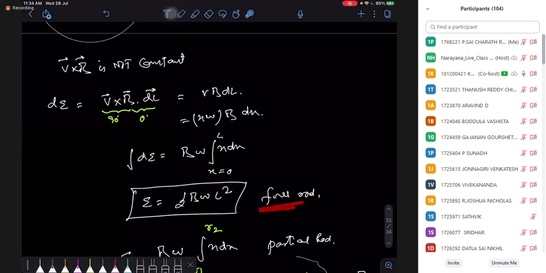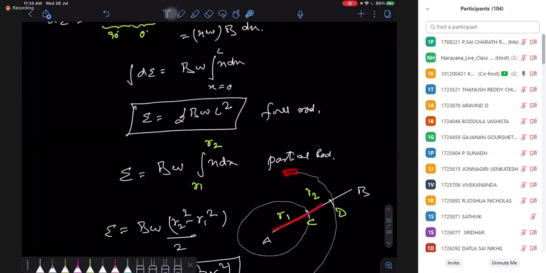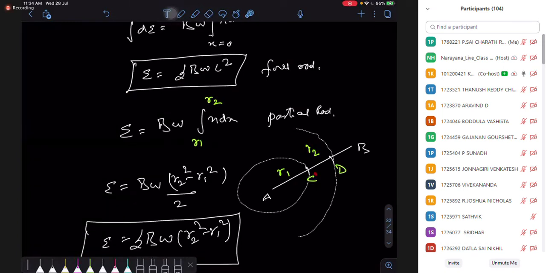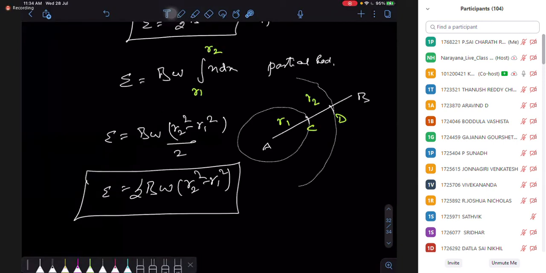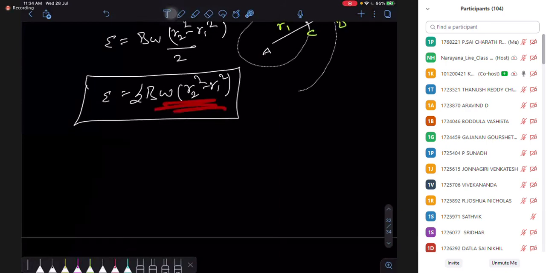So that's my full rod. If I take a partial rod, you don't want the full EMF, just a partial integration from C to D. So you can do the integration from R1 to R2. For the full rod, it is half B omega L squared. For the partial, it is half B omega (R2 square minus R1 square). In terms of radius, it is more conceptual, so remember it in terms of radius.